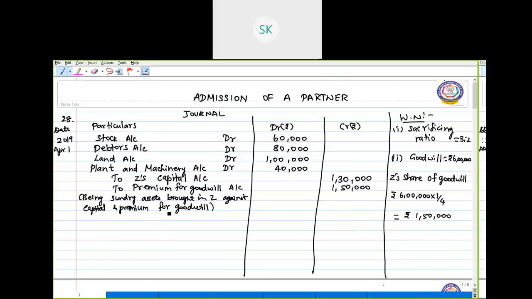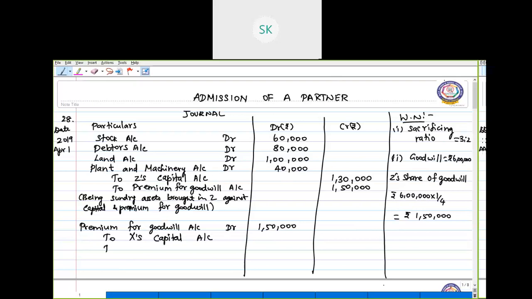Yes. Now the next entry is the compensation entry. Premium for goodwill account debit rupees 1,50,000 to, who are the partners, sacrificing partners, X and Y, isn't it?